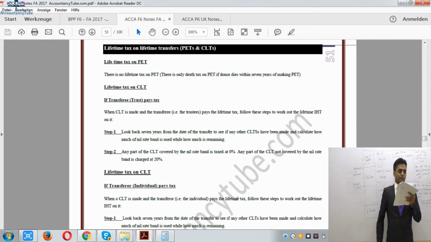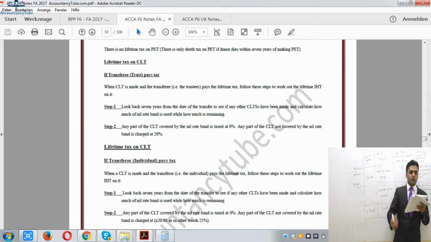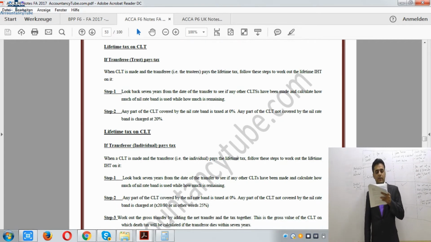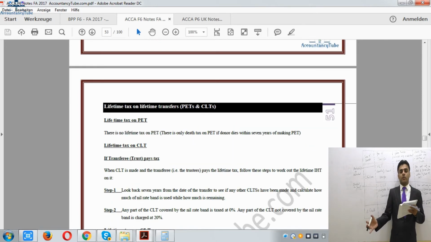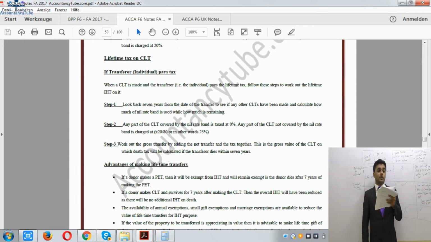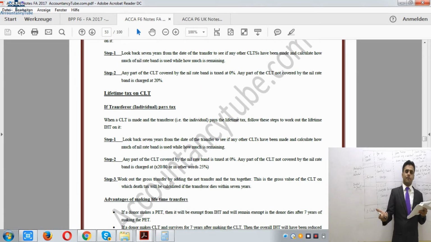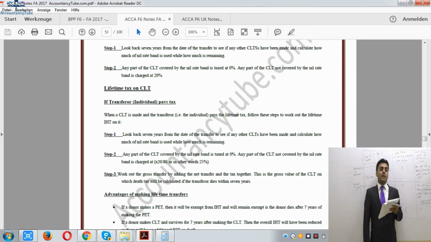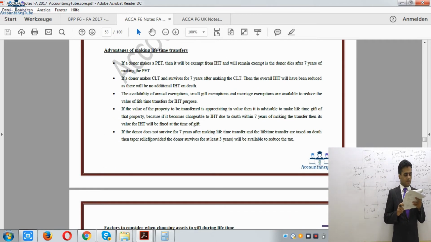So if the donor makes a potentially exempt transfer, so if there is a gift from one individual to another individual, then it will become exempt from IHT. Why would it become exempt? Because we are giving it during lifetime. What are we reading? We are reading advantages of making lifetime gifts. So if it is a PET, if I am giving during lifetime, it will be exempt, and it will remain exempt if I survive 7 years.